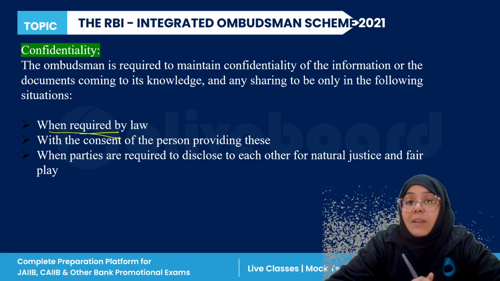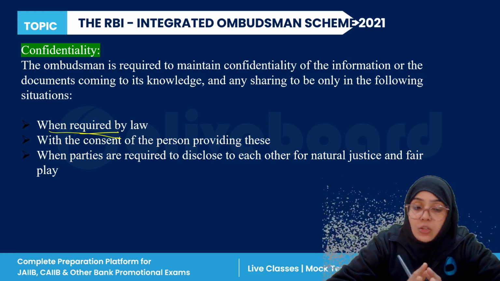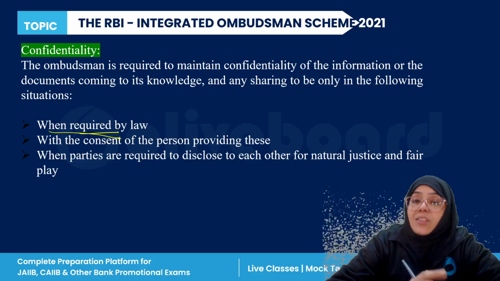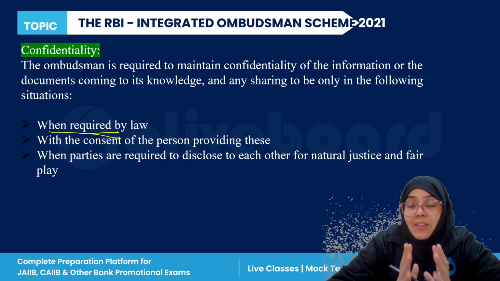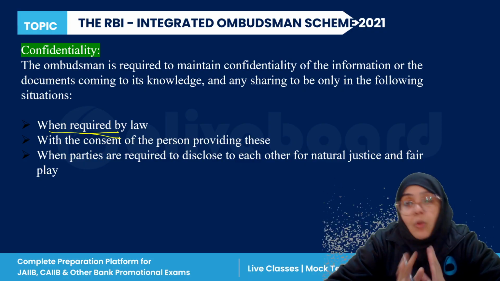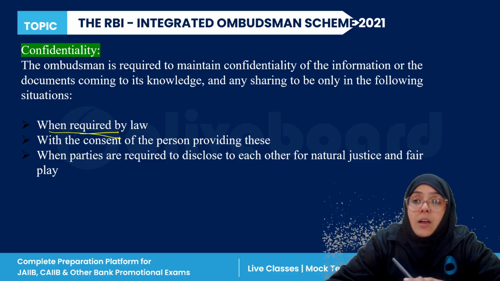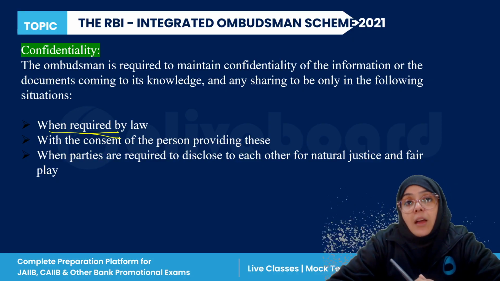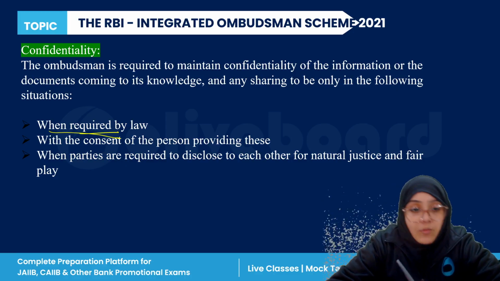then only the ombudsman is allowed to reveal the information. Then, with the consent of the person providing it. With the consent of the person means if I am complaining to the ombudsman and I have given my consent that you can share my problem for awareness purposes, then also the ombudsman is allowed to share the information.